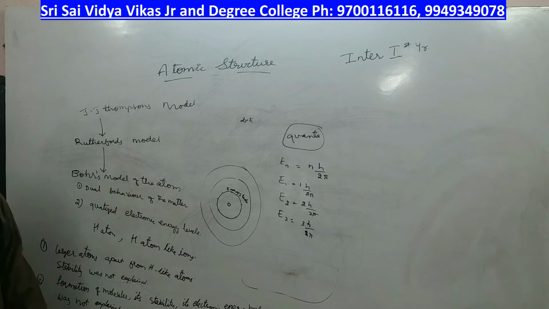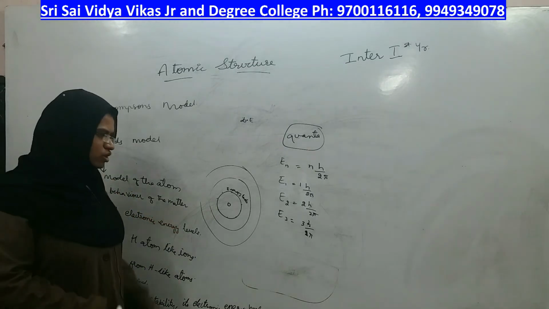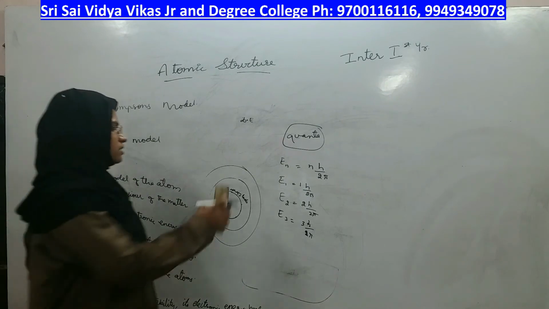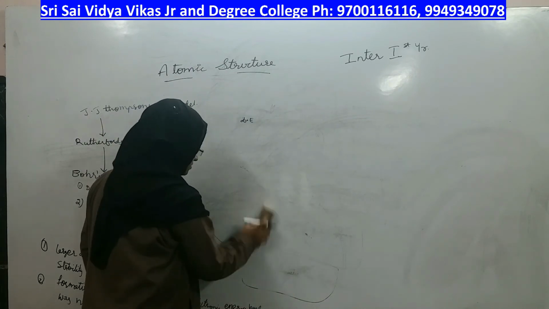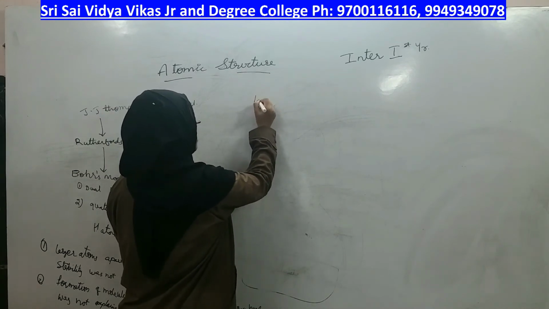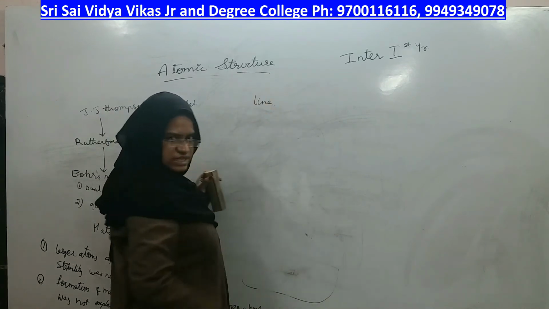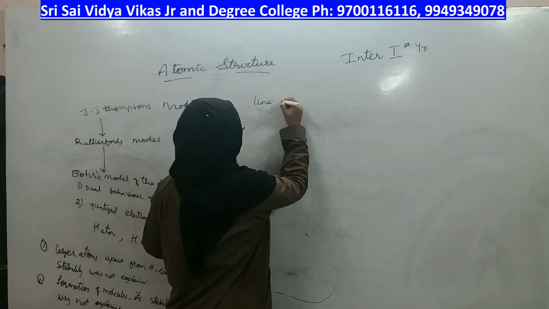Till this model, the Bohr model, he took the example of the hydrogen atom, and till now what we have seen is on what basis Bohr explained his model. Let us now apply the same model to the hydrogen atom by seeing the line spectrum of the hydrogen atom. Based on this only, because of this reason only, he took the hydrogen atom as an example and explained this concept.